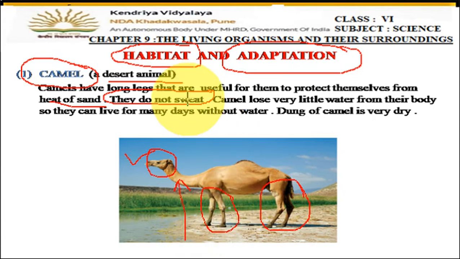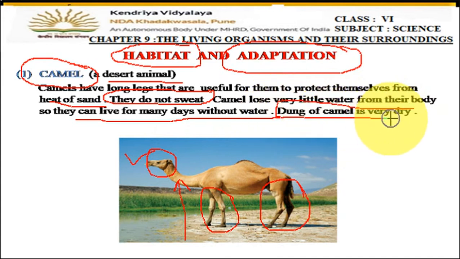Camels lose very little water from their body so that they can live for many days without water. Because if there is no sweating, there will be no loss of water from the body, and camels can live for many days without water. Then the next adaptation is that the dung of the camel is also very dry. The waste coming out from the camel's body is also very dry, so from there also there is no loss of water.